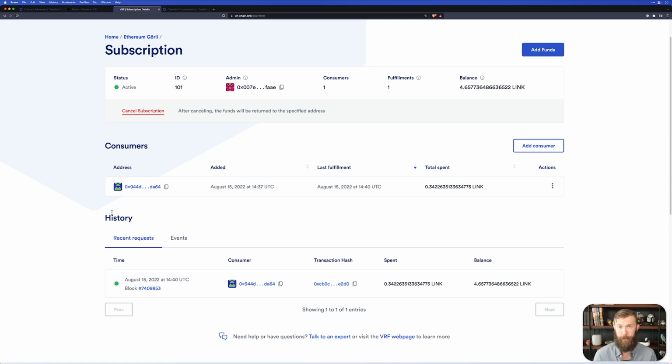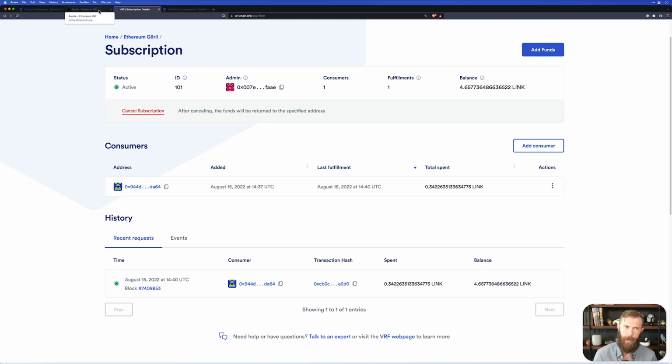All right, so we refresh the page and we can see now our history. No longer is it pending. We have our randomness and we can see that we've gotten a response back in our subscription page. We can see how much LINK it cost and we can see that our one consumer has spent that same amount. One nice thing about this subscription interface is you could add another contract from the same subscription and have two consumers or more using that one source of LINK.